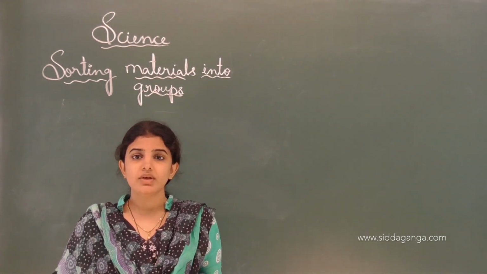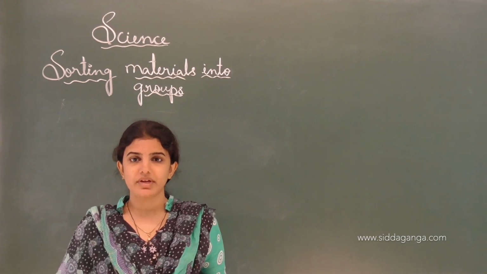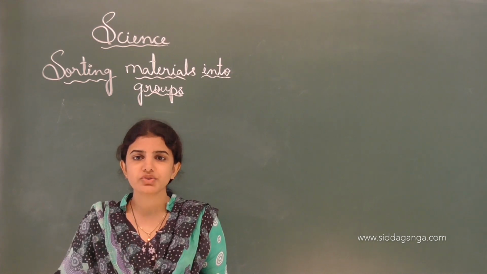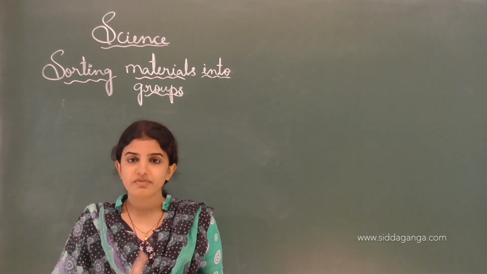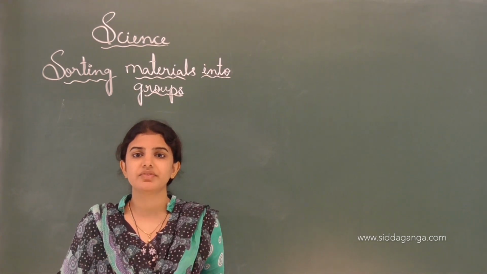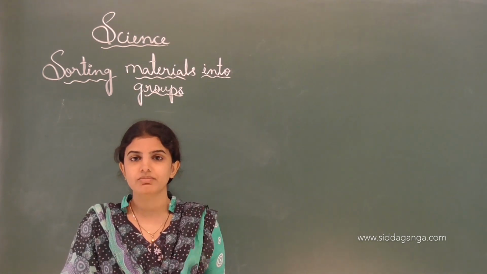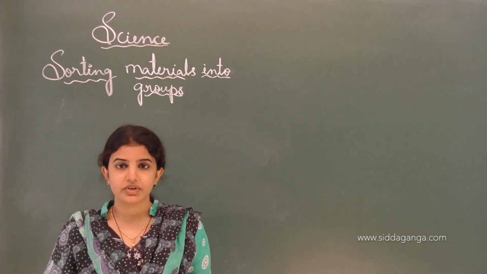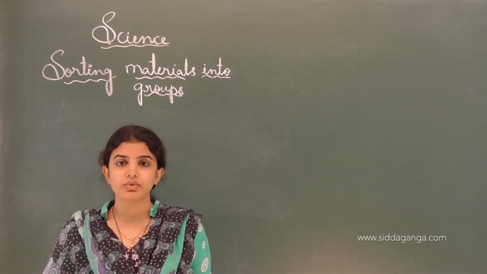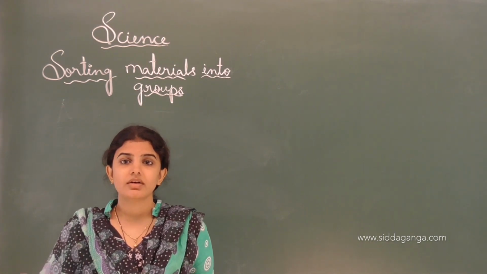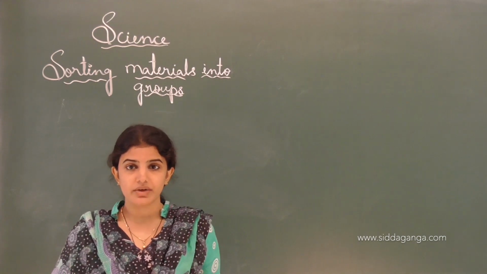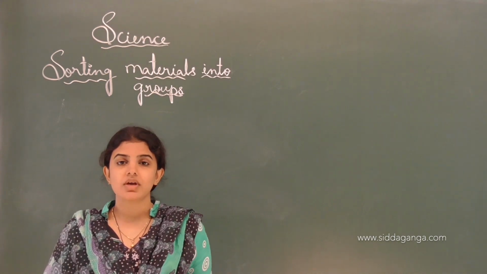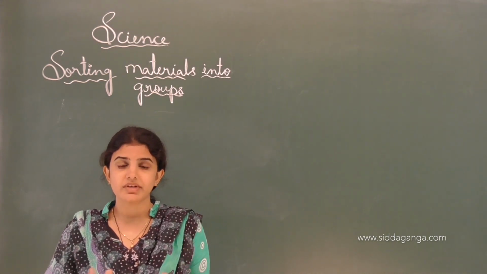Those who work in a library are called librarians, and he keeps all the books in the library in a proper way, subject wise and according to alphabetical order. He will classify the different types of books. If we ask him to bring one particular book, he quickly goes and selects the particular book that we ask for. Like that he will classify the different types of books. This is how classification is done.